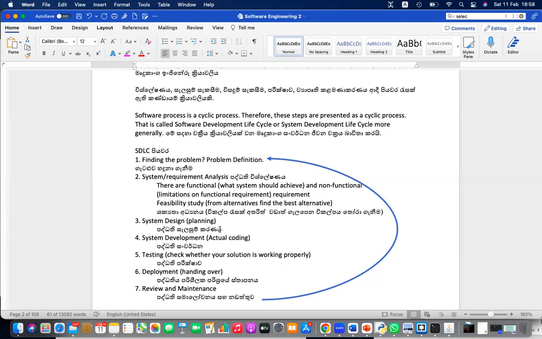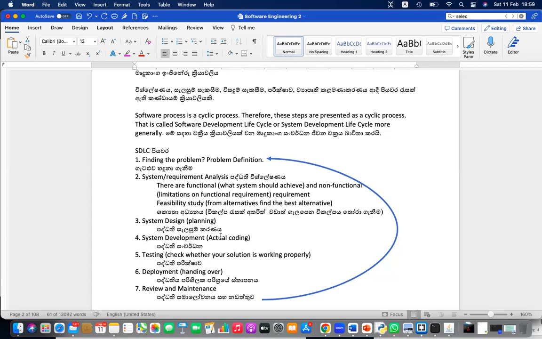So starting from finding a problem, after that the requirement analysis, right? Inside that you have something called functional, non-functional requirement identification, feasibility study, checking the practicality, and then system design, which is the plan, system development, actual coding comes there.